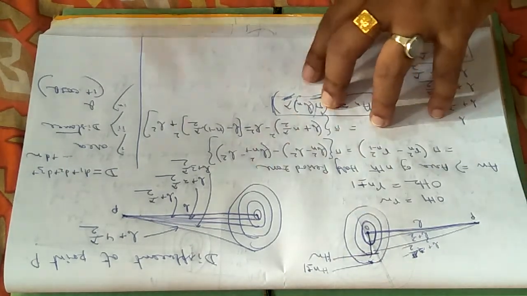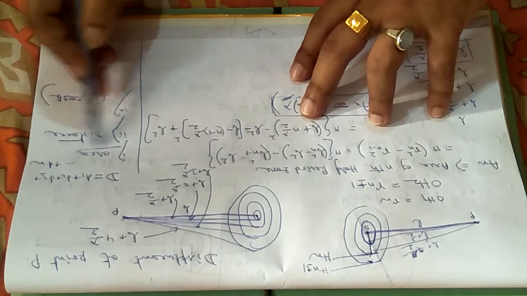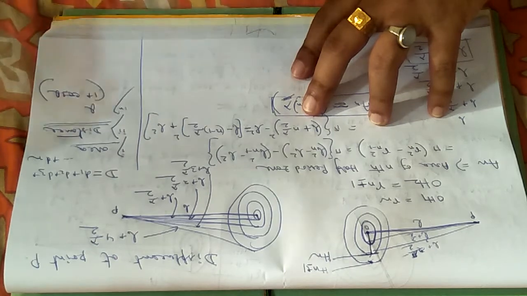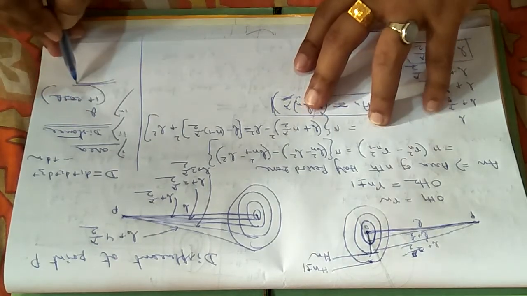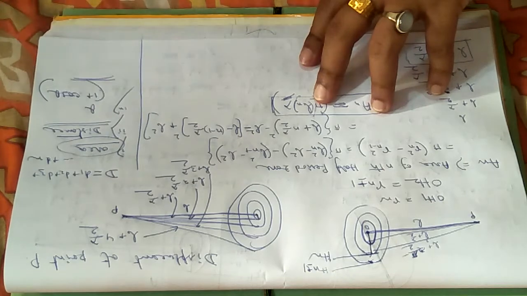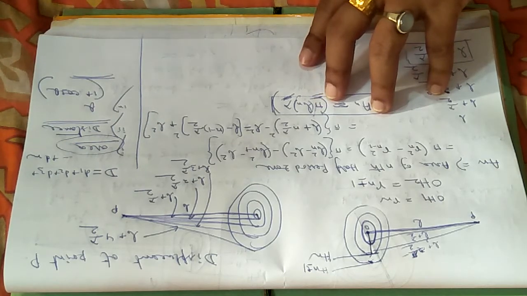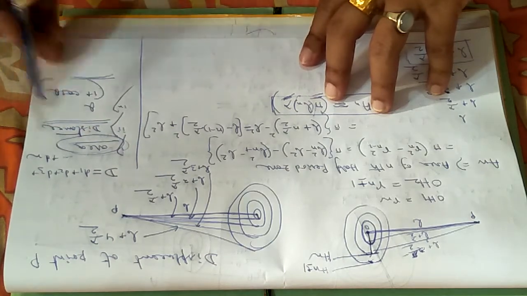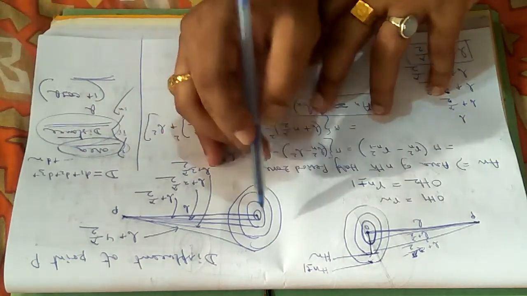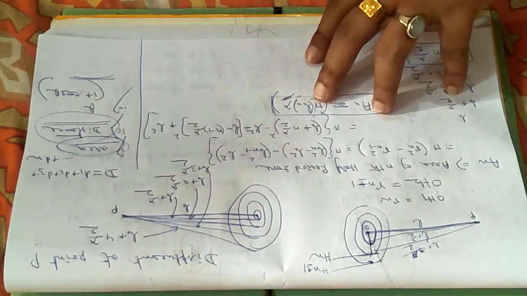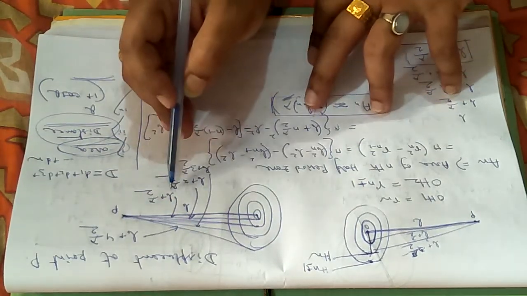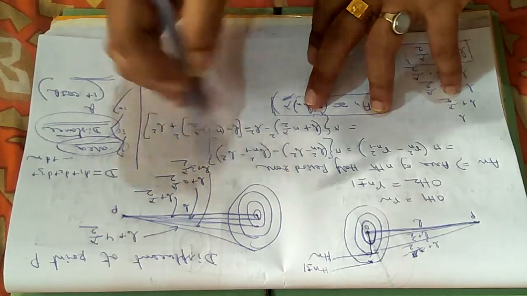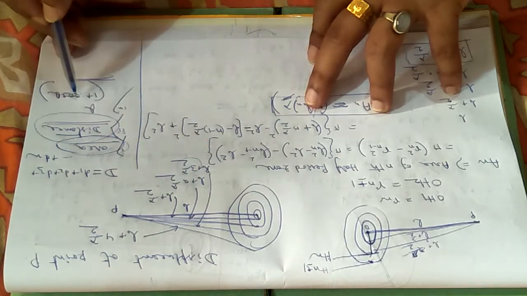So first let us consider how it depends on the area. It is proportional to area. How does it depend on distance? It is inversely proportional to the distance and proportional to the obliquity. So area, that we know. What is the area of the zones? It is pi b lambda. The area of all the zones is constant, pi b lambda. Distance of the zones from the point P, is it constant? No, it is increasing by the factor lambda by 2. For the first one it is lambda by 2, for the second one 2 lambda by 2, for the third one 3 lambda by 2. It is increasing with order number.